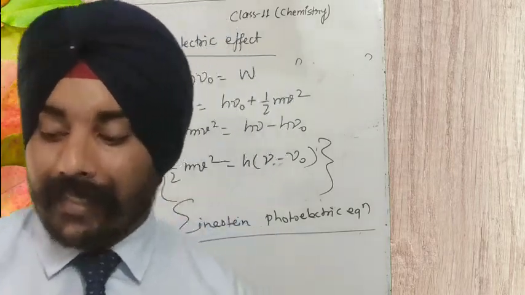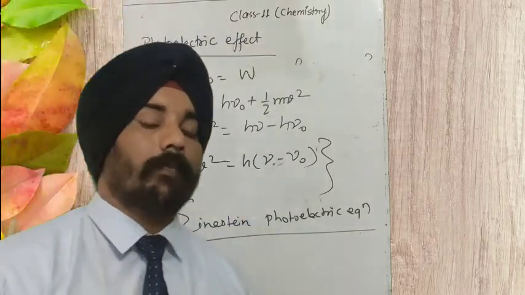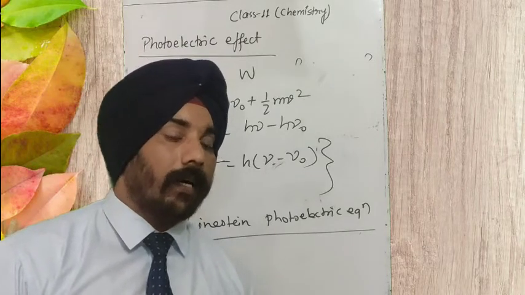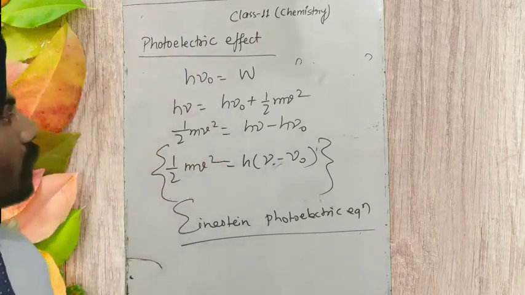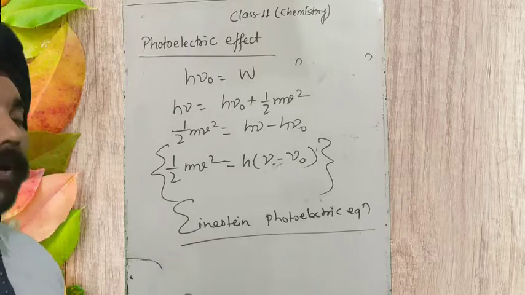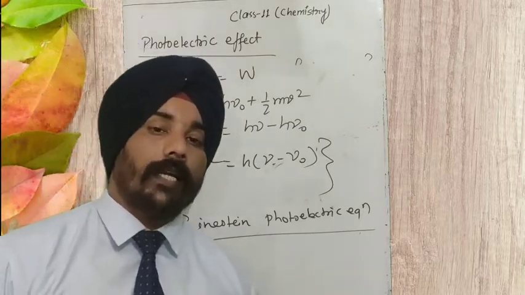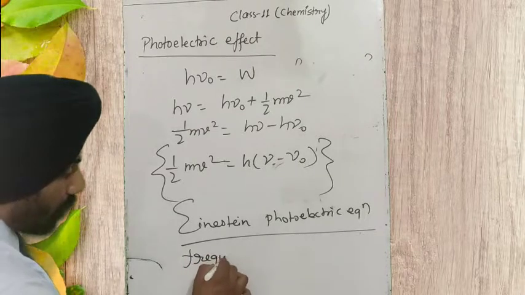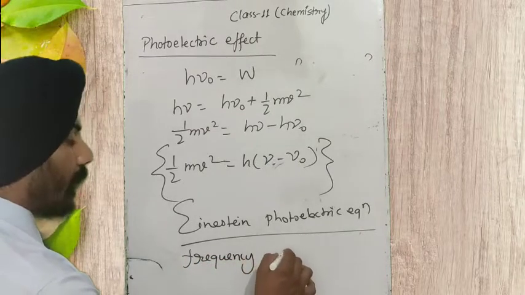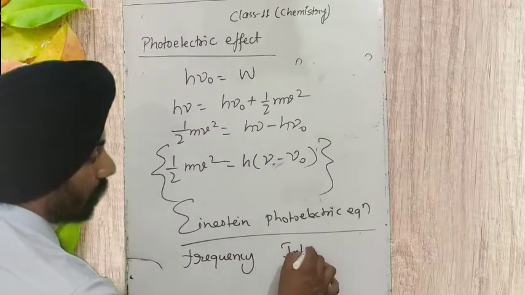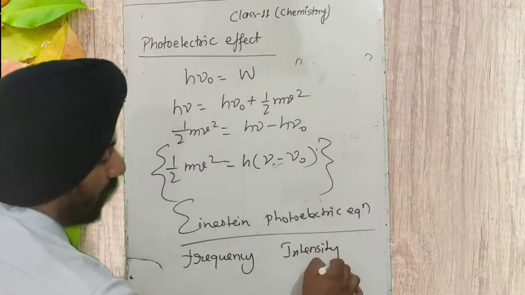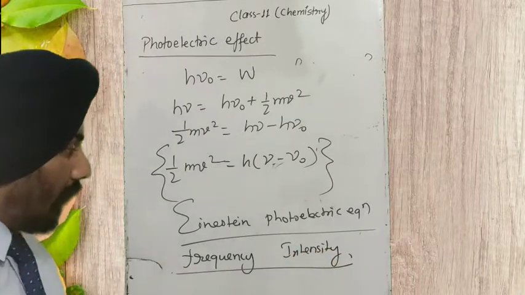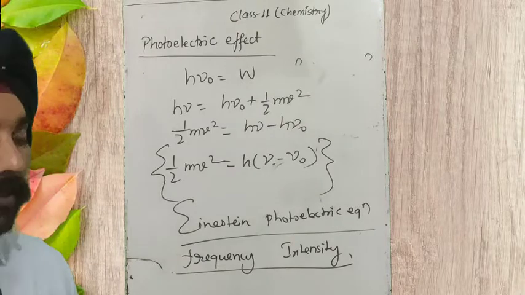Some more things that Albert Einstein explained about this phenomenon I'm going to discuss with you. There are two very important properties of the radiation: one is frequency, and another is intensity. We have to talk about these two properties of the radiation.